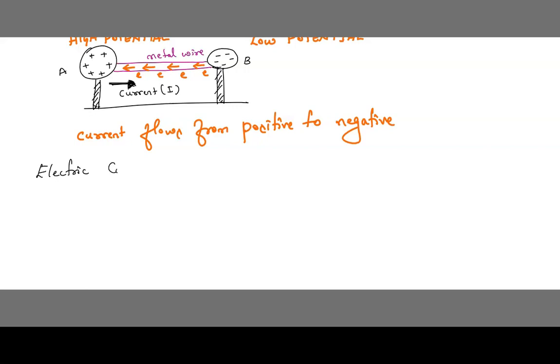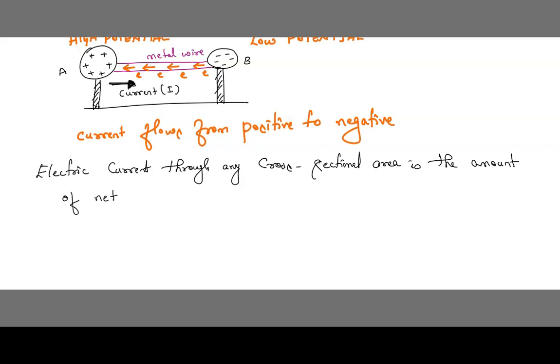Electric current through any cross-sectional area is the amount of net charge flowing through it per second.